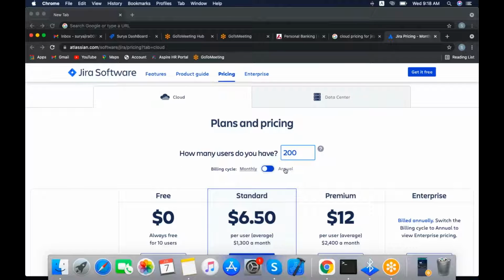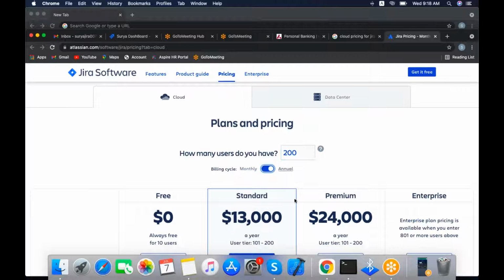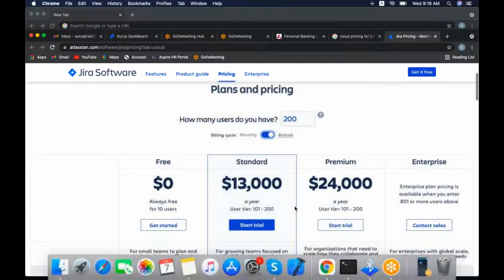For example, this is monthly, and if you want to check the annual price for 200 users and click on this, the annual price for 200 users will be like $13,000 for standard. If you take premium, it will be $24,000.